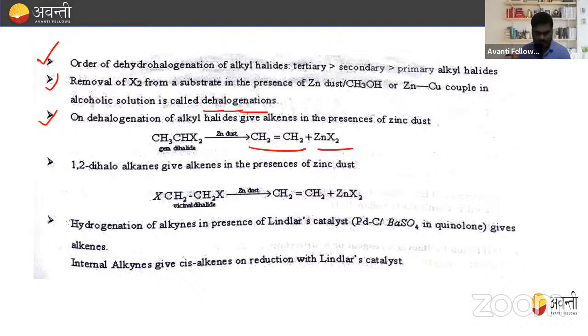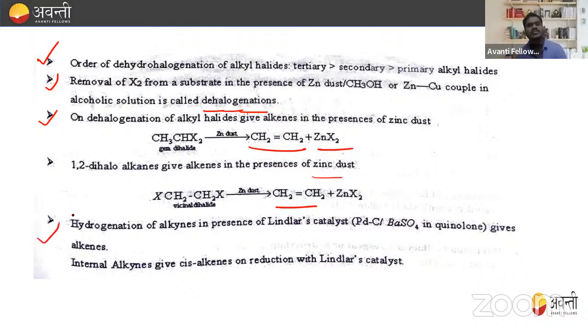Similarly, when we treat 1,2-dihaloalkane in the presence of zinc dust, it is always a vicinal dihalide, because there are two halogen atoms on two adjacent carbon atoms. They are called vicinal dihalide. Then we get alkene plus ZnX2.